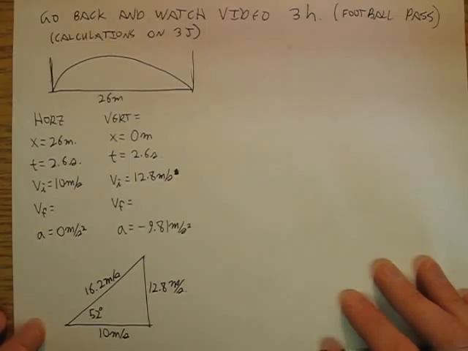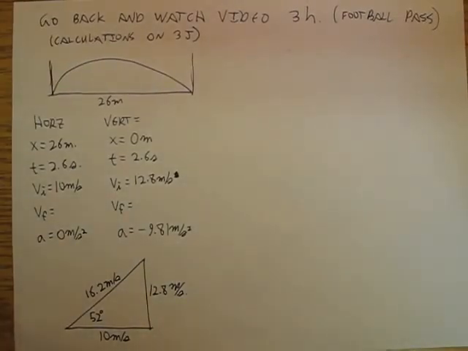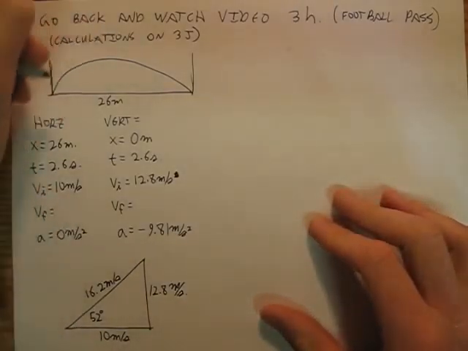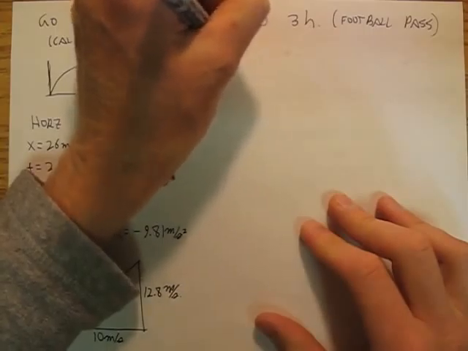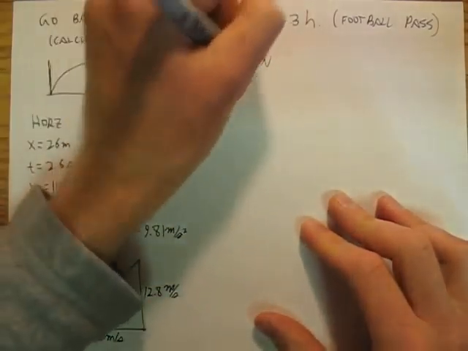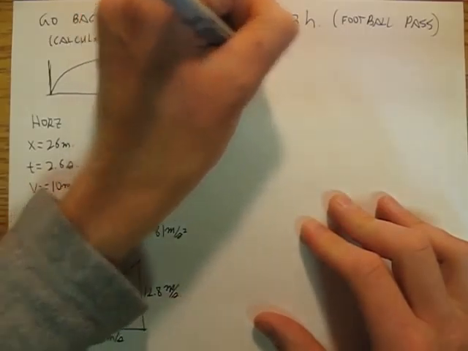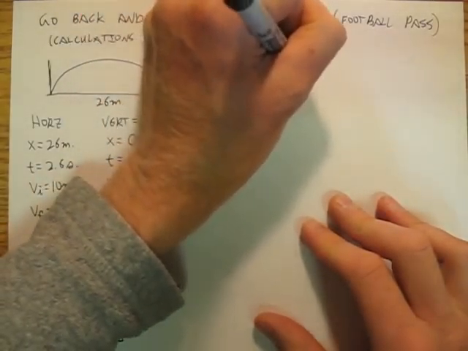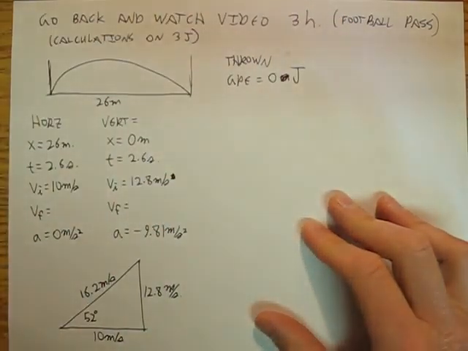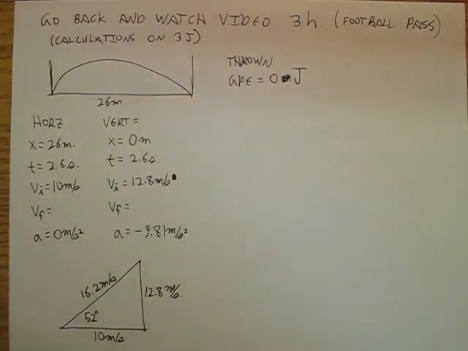Now let's look at this from an energy standpoint. When it's here, its gravitational potential energy we're going to call 0 joules, because it's at shoulder height and it's going to end at shoulder height.